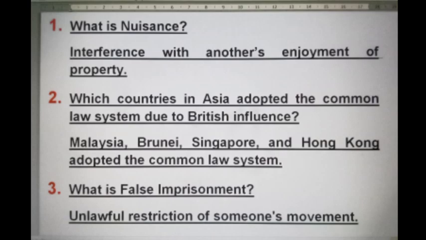Today's first question is, what is nuisance? Nuisance means interference with another's enjoyment of property. Which countries in Asia adopted the common law system due to British influence? Malaysia, Brunei, Singapore, and Hong Kong adopted the common law system.